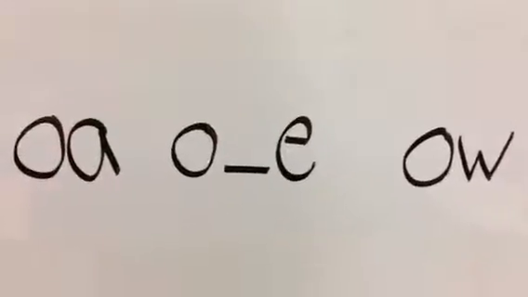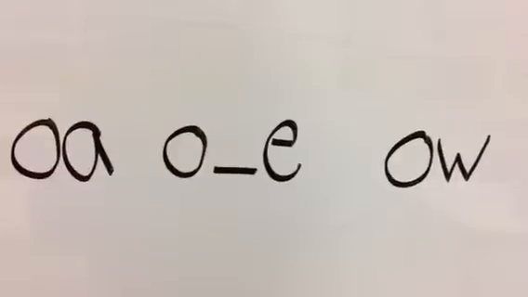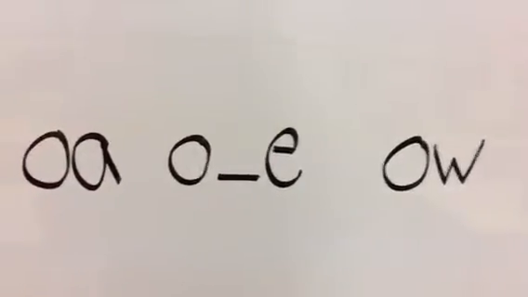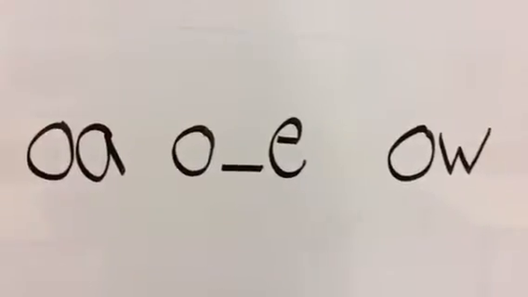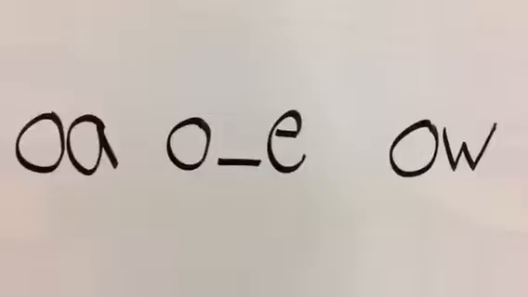Today we're practicing for the sound O. O can be spelled O-A, O consonant E, O-W. It can be spelled other ways, but these are the most common. The joke is, what do you call a fake pasta?